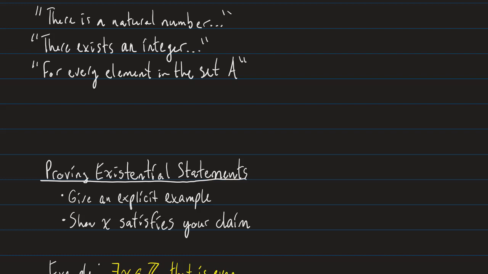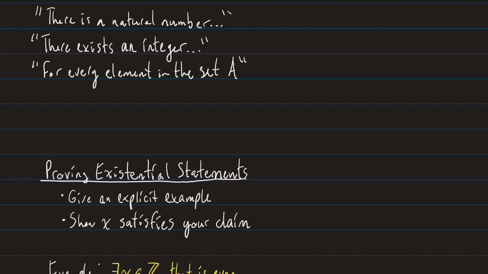There is a natural number. There exists an integer. For every element in the set A, blah, blah, blah. Sentences, statements, claims just like that are probably starting to pop up, or maybe you're just starting to notice them a lot more in your math classes, right?